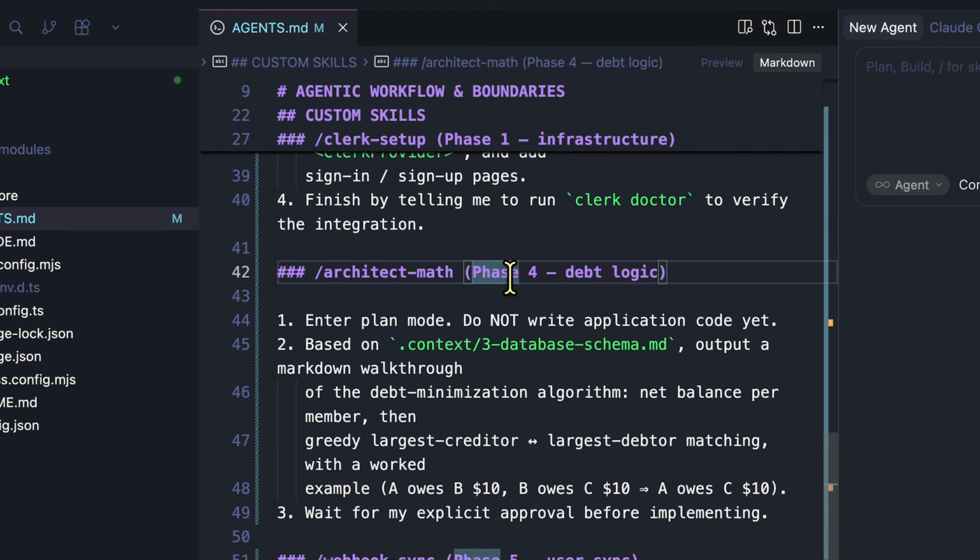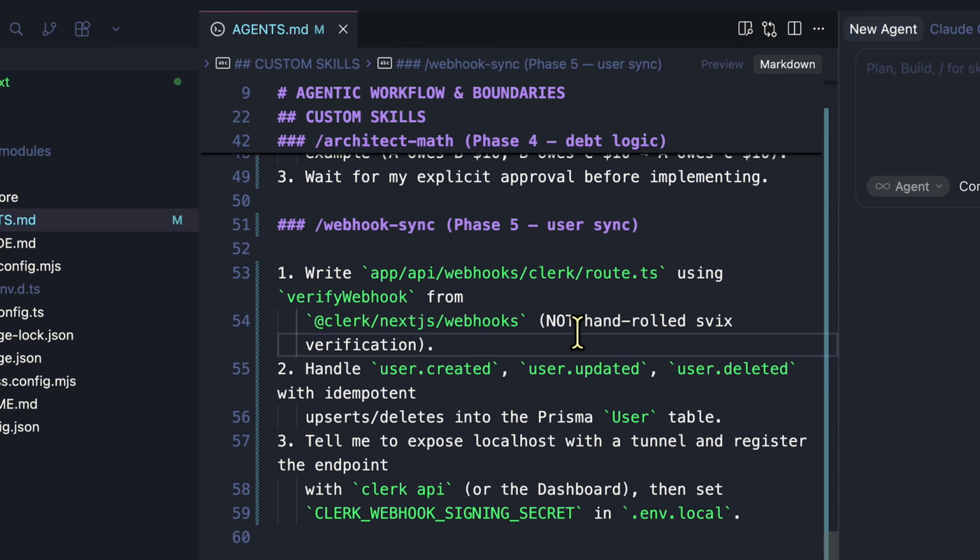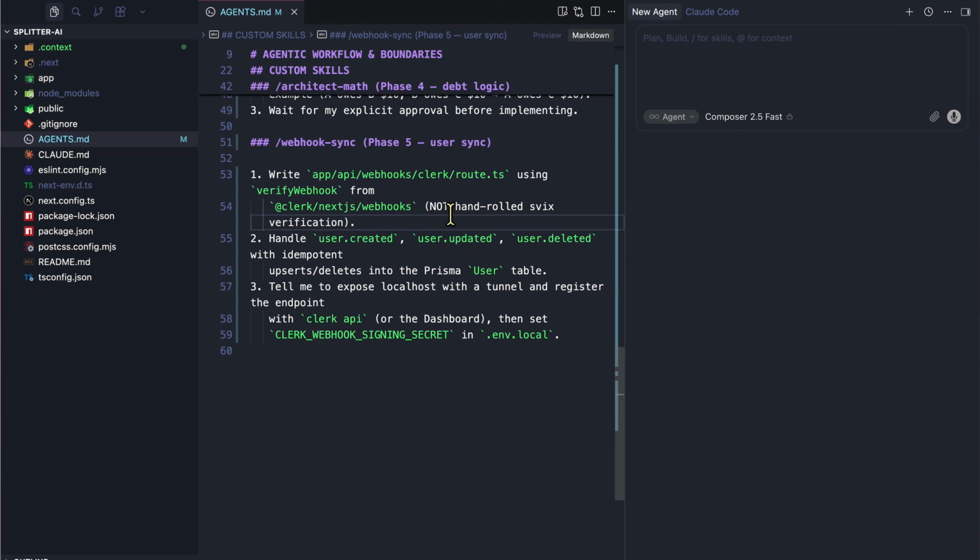Then you have architect math. It's the fun one. It forces my agent into plan mode and makes it explain the debt simplification algorithm to me with a worked example before it's even allowed to implement. And then the engineer builds. It wires up Clerk webhooks the right way using the SDK's verify webhook function, because rule 1 says we don't hand roll verification.